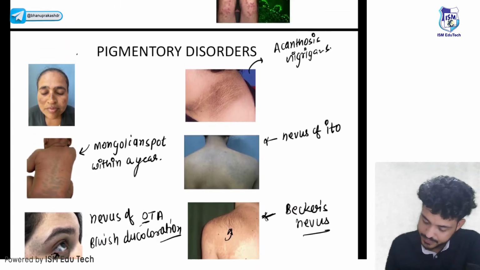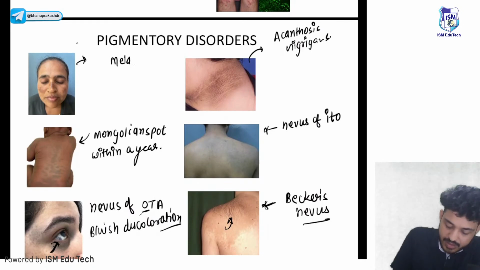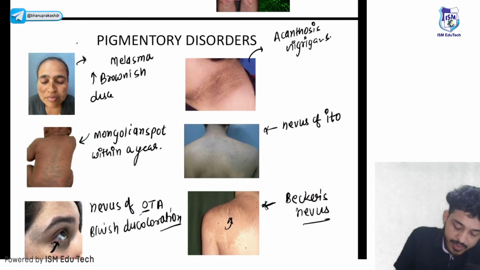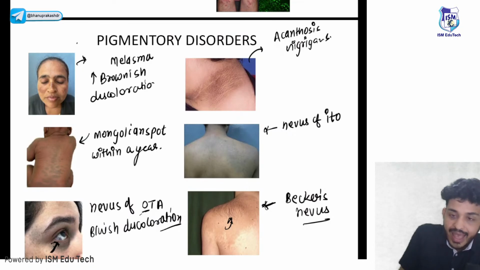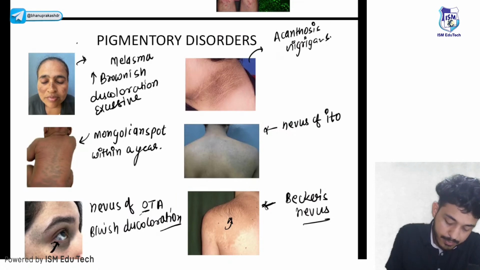Okay, so this is your melasma. Increase in brownish discoloration. क्यों होता है ये? This is due to excessive melanin deposition. What will happen? Excessive melanin deposition will lead to this thing.